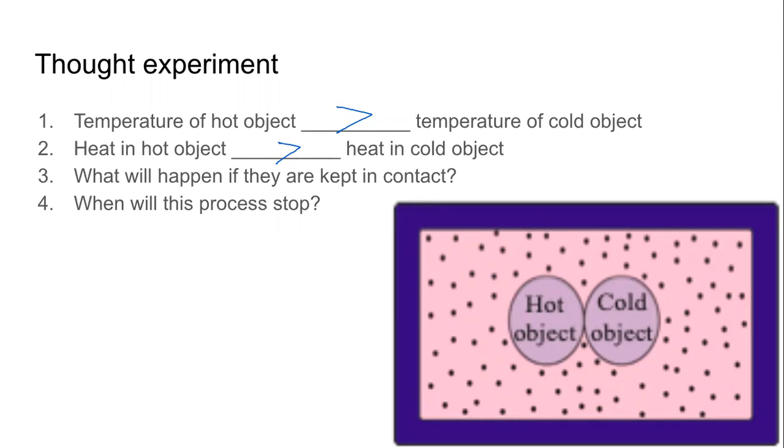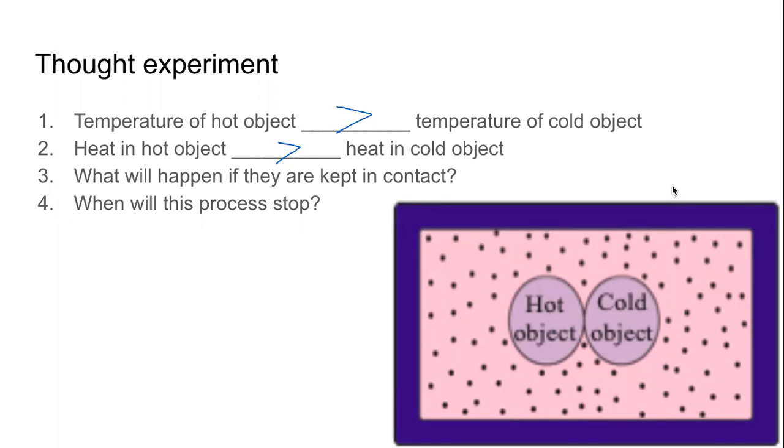You know the answer. Think harder. Prachi is saying when both transfer the same amount of heat. Prachi, first of all, the heat transfer is happening from the hotter object to the colder object. There is no heat transfer happening from the colder object to the hotter object. It's not possible. Remember potential. Things always move from higher potential to lower potential. So here the hotter object has more heat energy. That is why heat energy is being transferred. It is moving from the hotter to the cold.